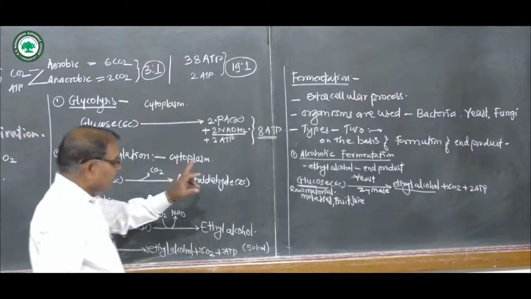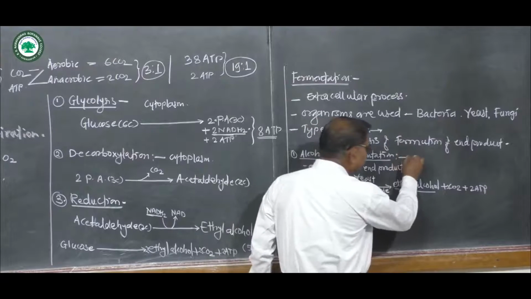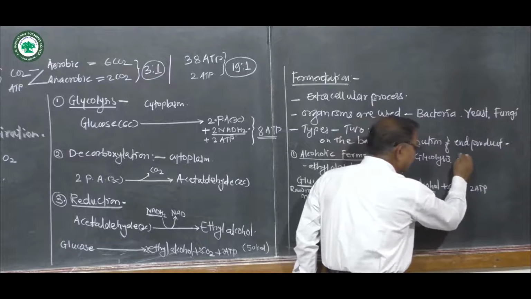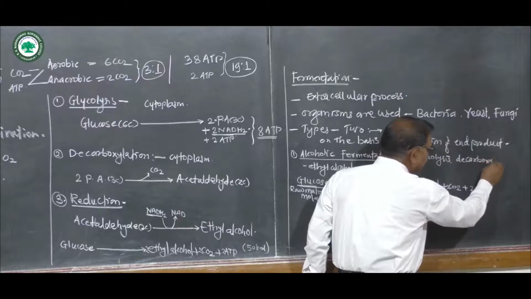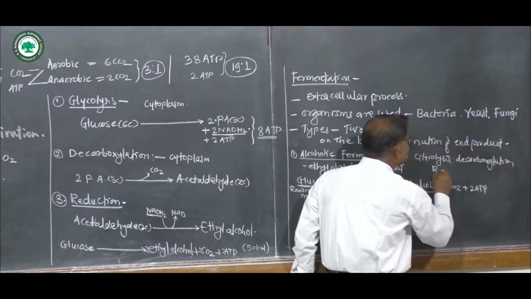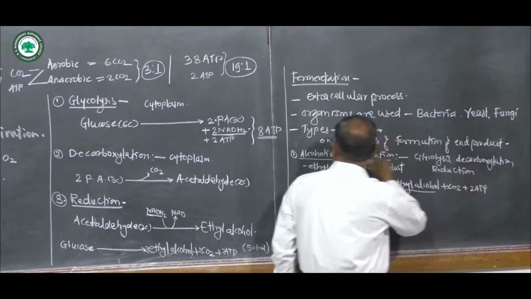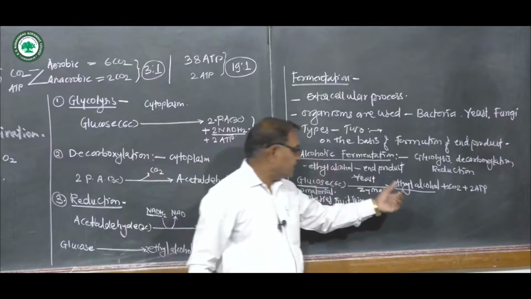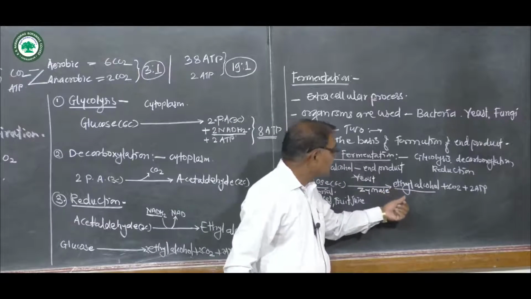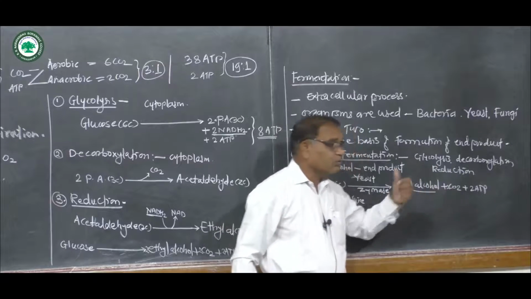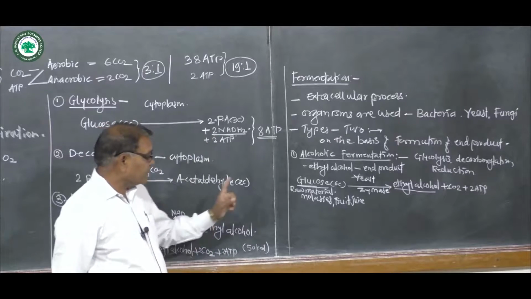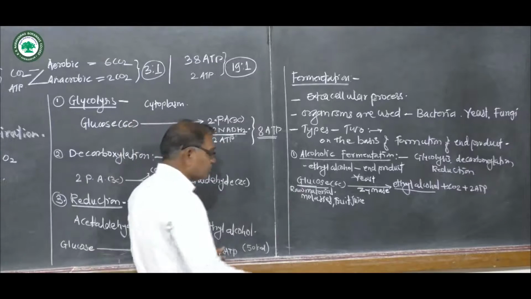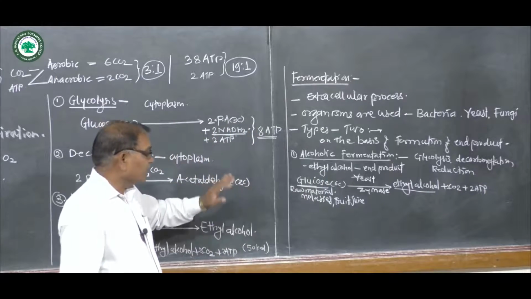Now, alcoholic fermentation involves 3 steps in its mechanism: glycolysis, then decarboxylation, and the last step, reduction. It involves the formation of ethyl alcohol, the release of 2 molecules of CO2, and the formation of 2 ATP molecules by the breakdown of a complex organic compound like molasses, sugar, or fruit juice, because they contain some amount of glucose.